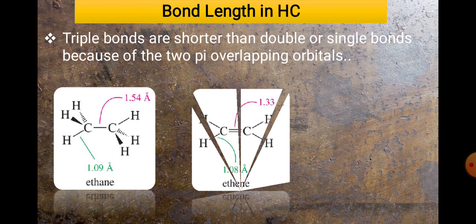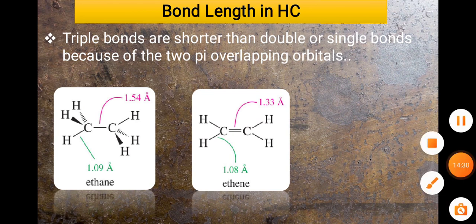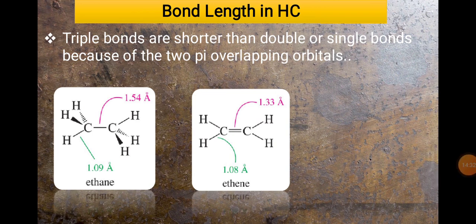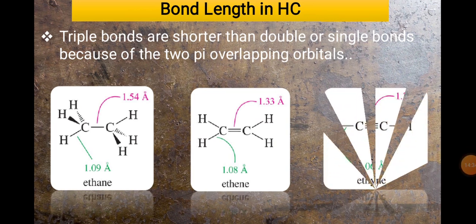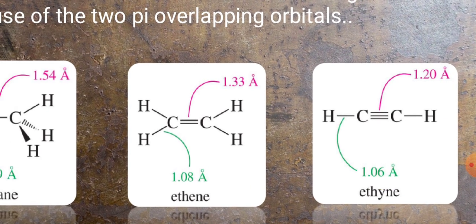In the case of alkene, where a carbon-carbon double bond is there, the bond length is shorter, about 1.33 or 1.34 angstrom. And lastly, look at this structure now. This is HC triple bond CH, that is acetylene. Again, the carbon-carbon bond length is shorter than in the previous structure, so the length is 1.20.